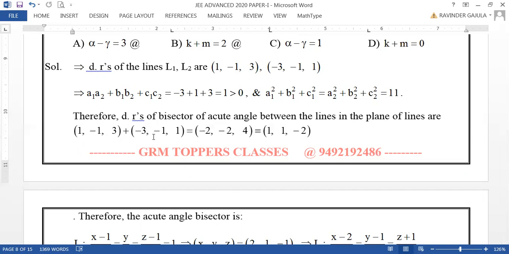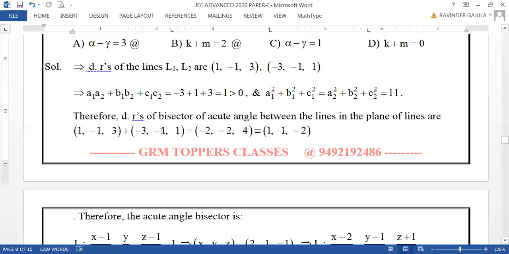Therefore, DRs of bisector of acute angle between them will be taken by just adding these two because of dot product positive, and because of equal length also, A1 square plus B1 square plus C1 square and A2 square plus B2 square plus C2 square.